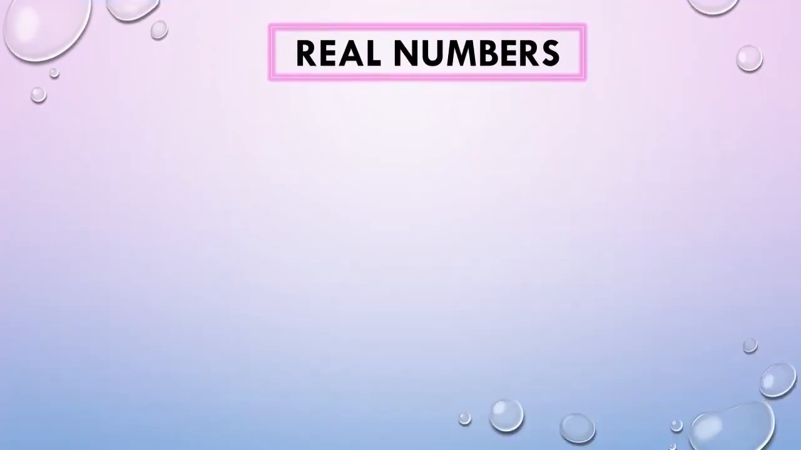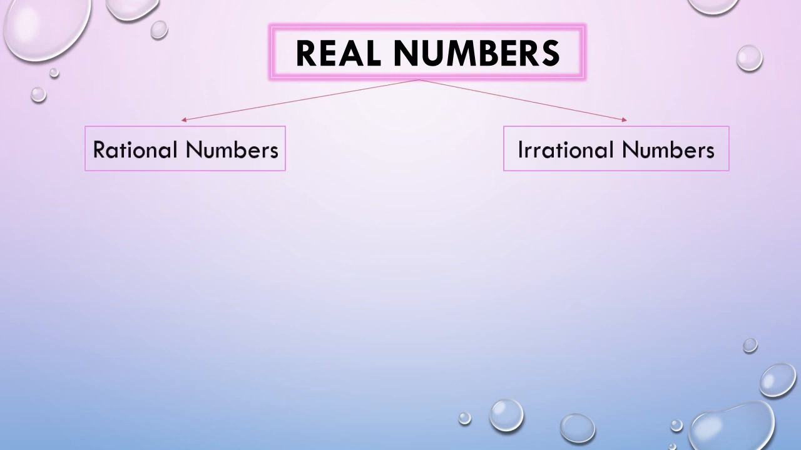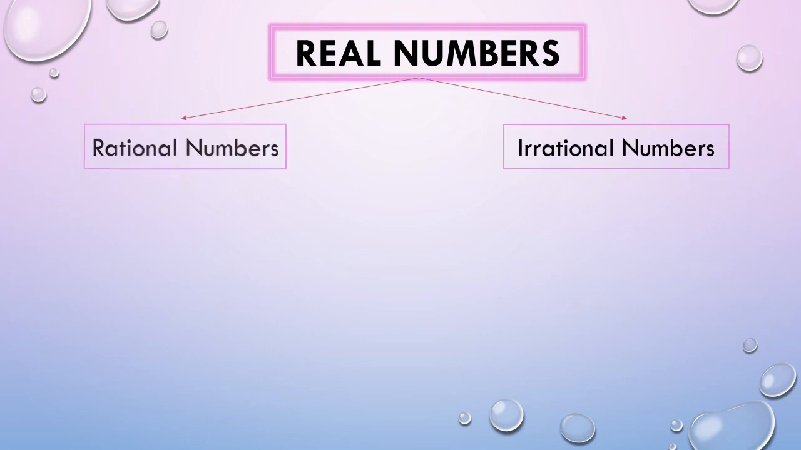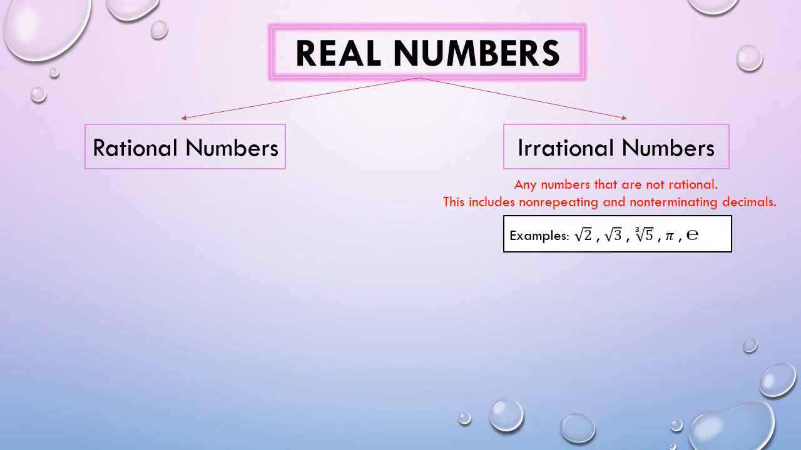This is an overview of what we were discussing earlier. Again, real numbers are divided into two sets of numbers. We have the set of rational numbers and the set of irrational numbers. Recalling irrational numbers, these are any numbers that are not rational, which includes both non-terminating and non-repeating decimals. Examples of these numbers are shown.